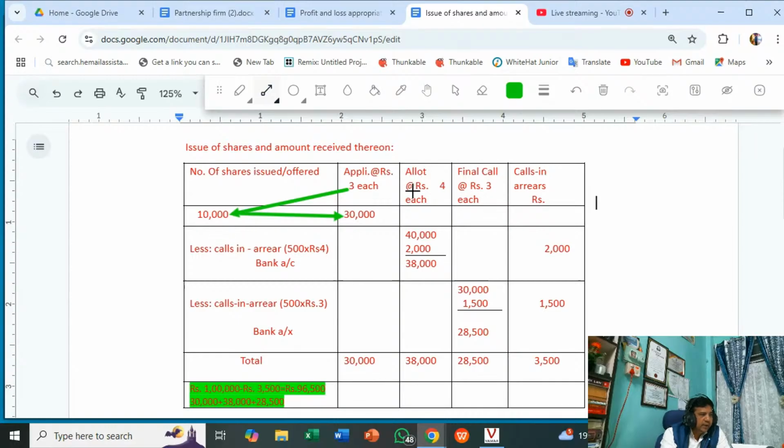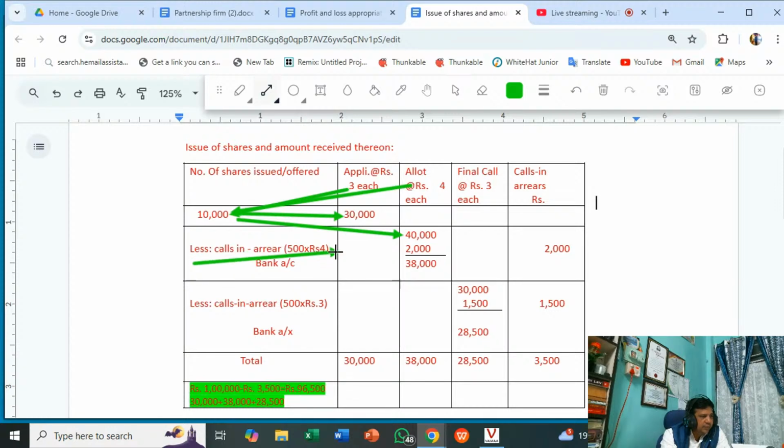Now, when you record the allotment entry, again 10,000 shares. What is the amount on allotment? 10,000 into 4, 40,000. And what is written here? It is written calls in arrears.